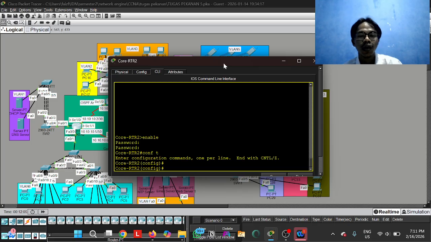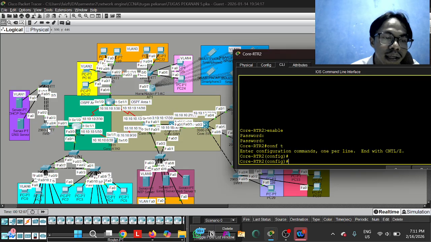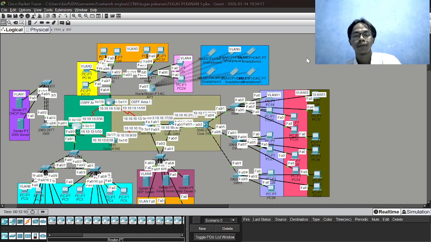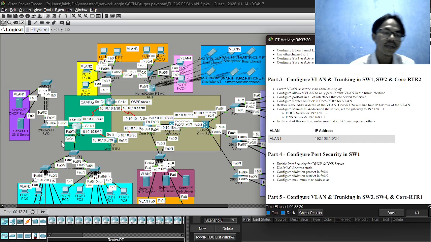We must know the link or cable that is connected to VLAN 1, or the interface that we will give the router on a stick, or virtual interface. And in this case, we know from the task that router on a stick in RTR1, RTR2 is for VLAN 1. Okay, where is VLAN 1?